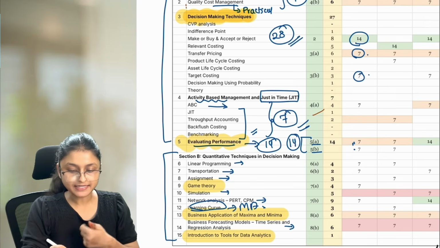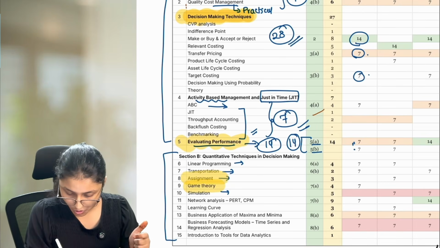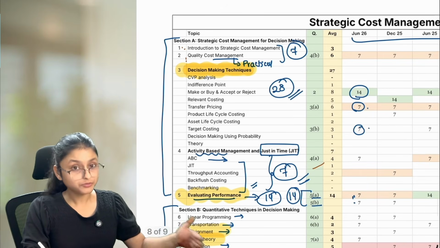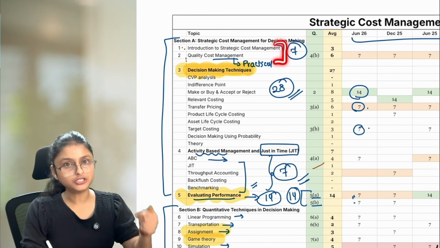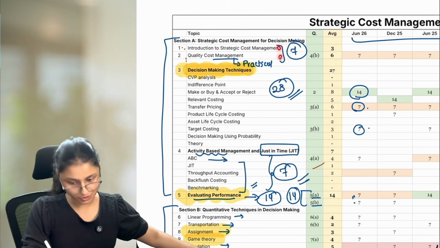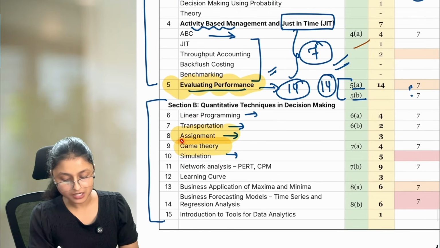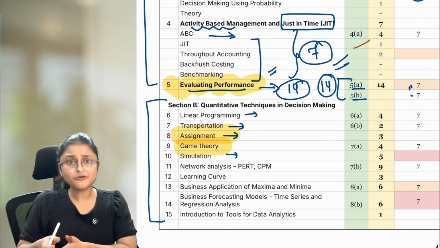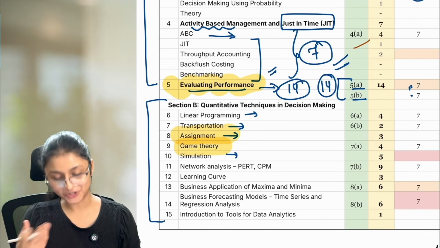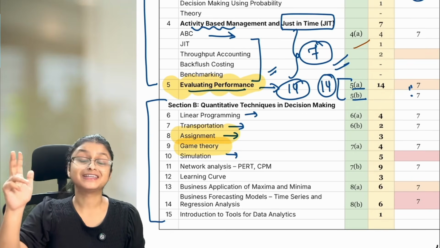Now to make you understand how I teach, I am going to teach you this assignment topic so that you can see how I teach the practical part. This mostly is a theory topic, and if you want to see how I teach theory topics, there is a demo video which has already been uploaded. For the practical part, I am now showing you this assignment topic. From now onwards, I am going to start it. You can refer to that and see whether you are able to understand the things from me or not. Okay, let's start with assignment, chapter number 8 of your CMA final SCM subject.